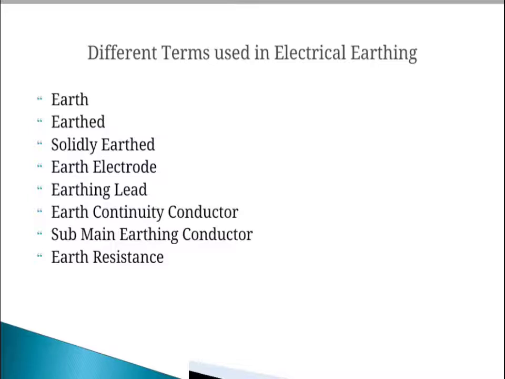All metal casing or metallic coverings containing or protecting any electrical supply line or apparatus, such as GI pipe, conduit enclosing VIR or PVC cables, iron-clad switches, iron-clad distribution fuse boards, etc., should be earthed properly.